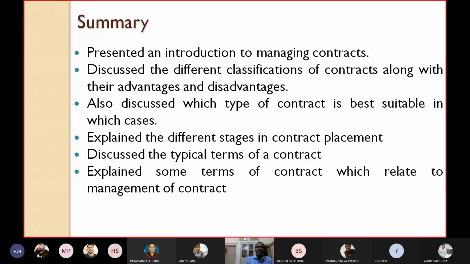We have discussed the typical terms of a contract, which must be in the contract checklist. We have also explained some terms of a contract which relate to the management of the contract. So this is what we have discussed today regarding contract management.